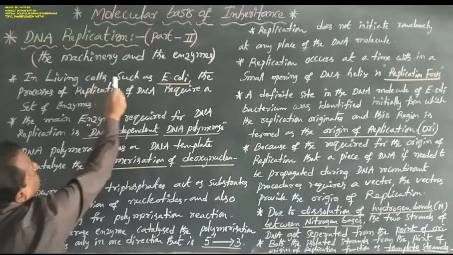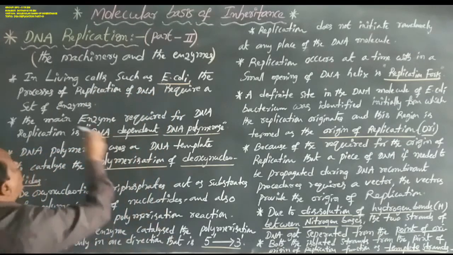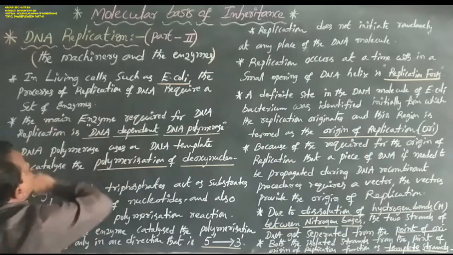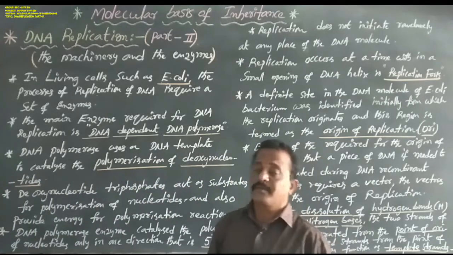In living cells such as E. coli, the process of replication of DNA requires a set of catalysts, or a set of enzymes.